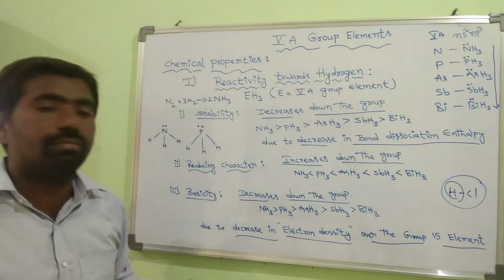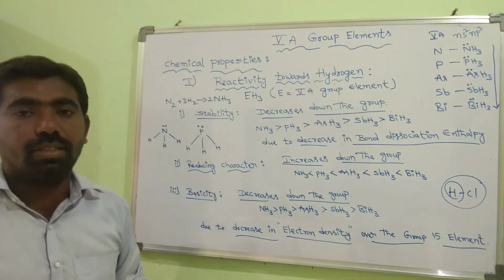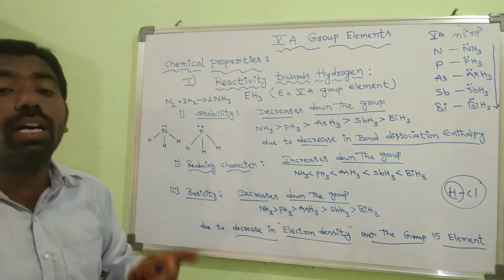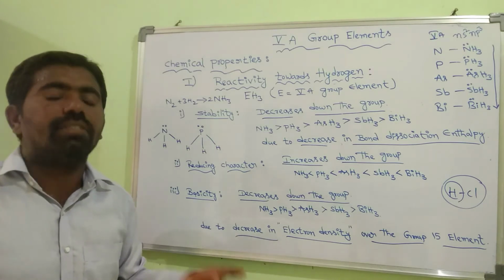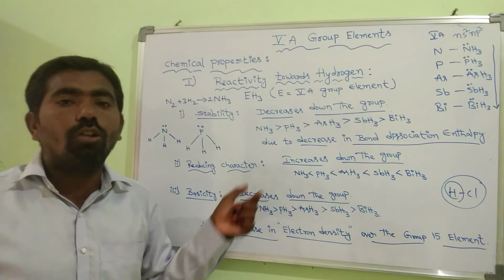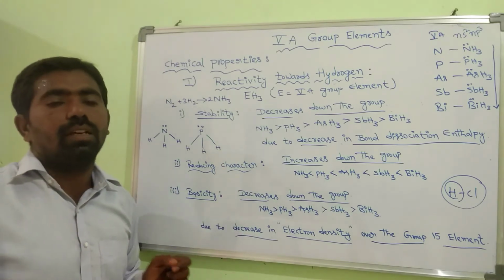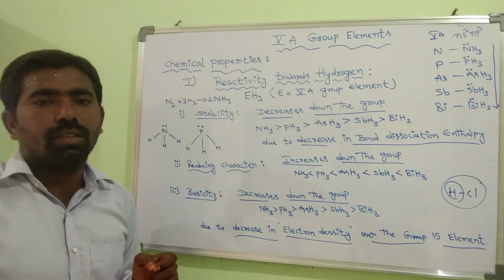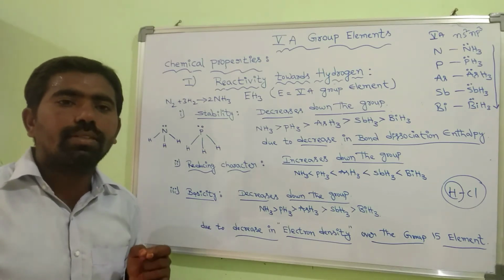Due to this reason, the hydrides do not give the lone pair easily to other species. That's why the basicity character decreases down the group. Now the second chemical property is reactivity towards oxygen.